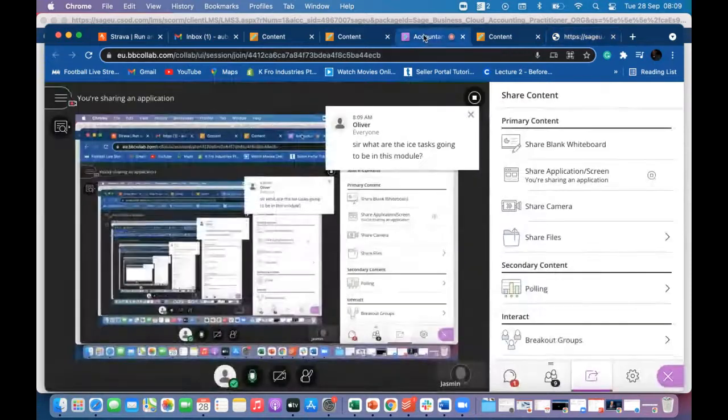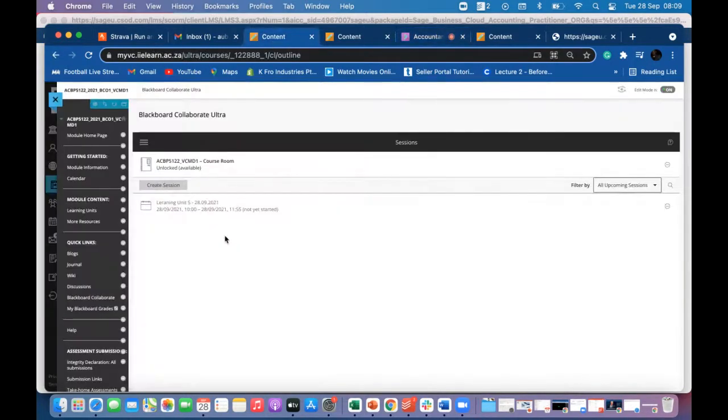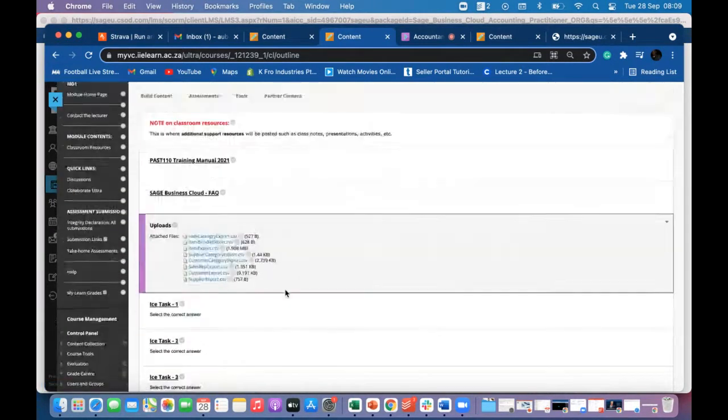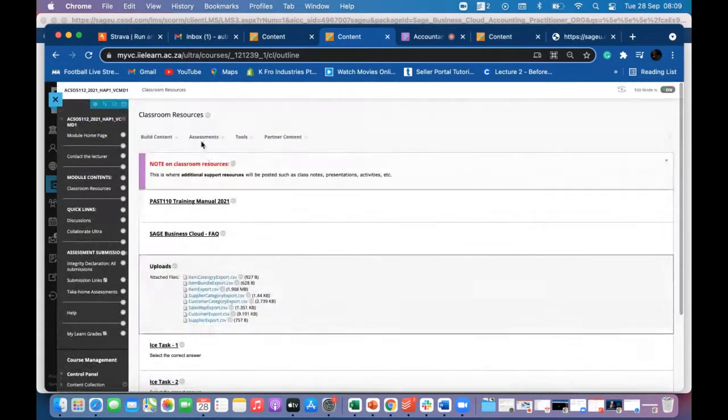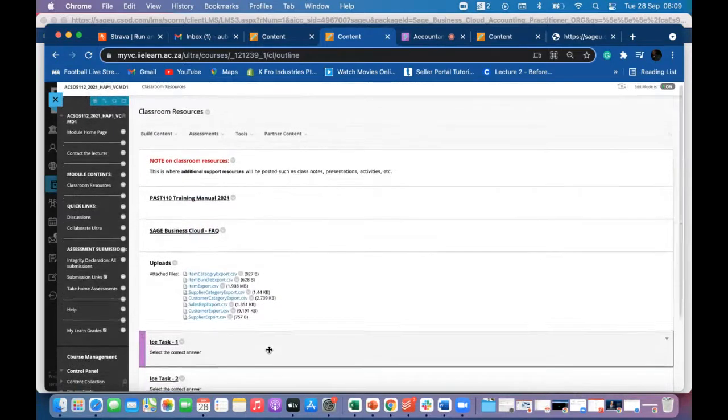Okay, guys, I hope you have sorted out your Sage University. The ICE tasks, those are the tasks that I've given you under more resources, I think they've called it classroom now. So let me just go to it to show you. Classroom resources. I think I didn't even put them under the folder. I should have created an ICE task folder, but it's right there in your classroom resources.